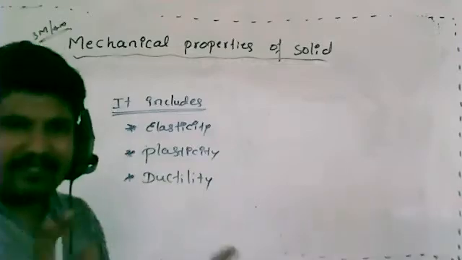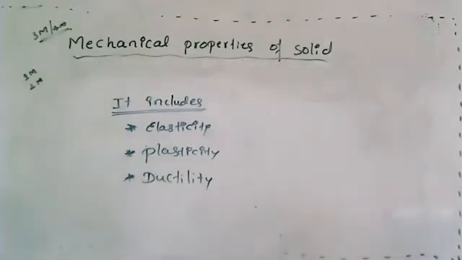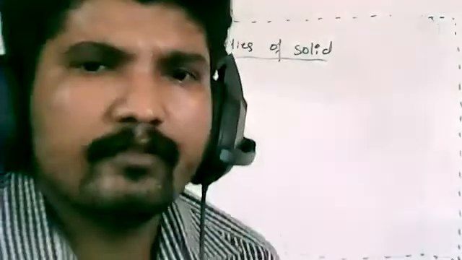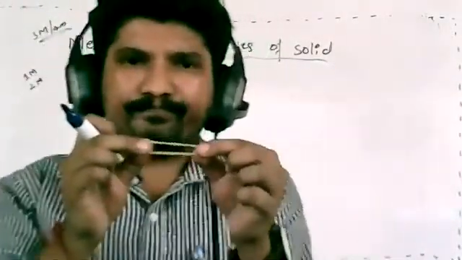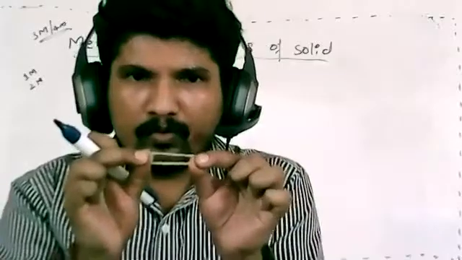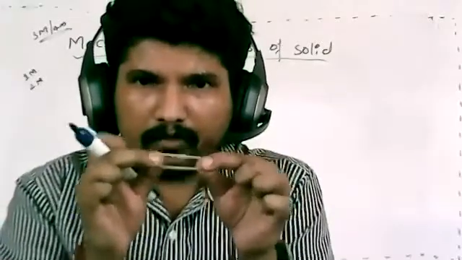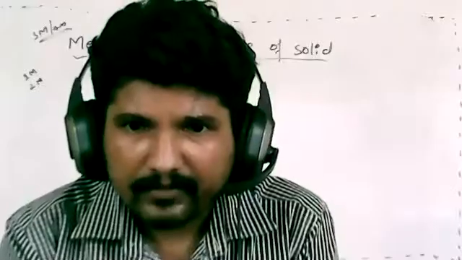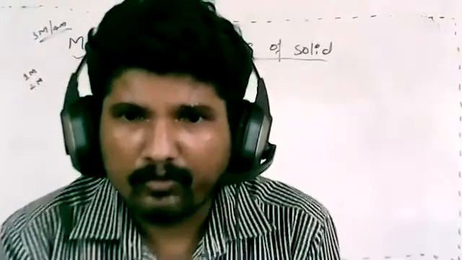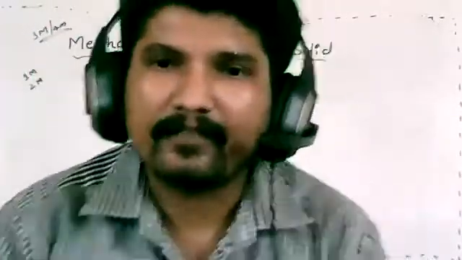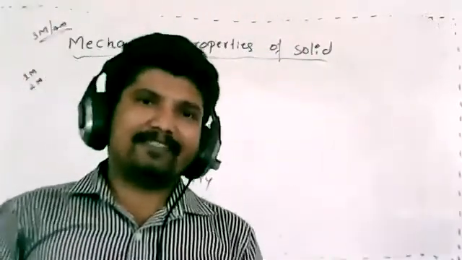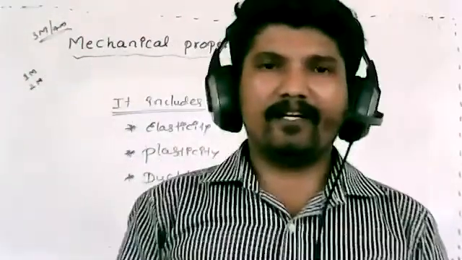Let me give some examples for elasticity. Someone is telling the elasticity definition, and that is 100% correct.